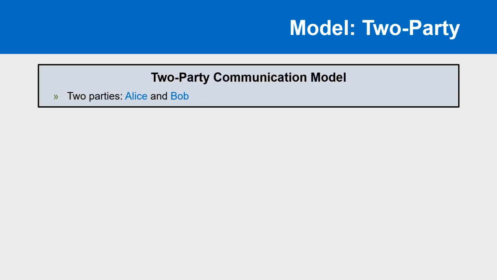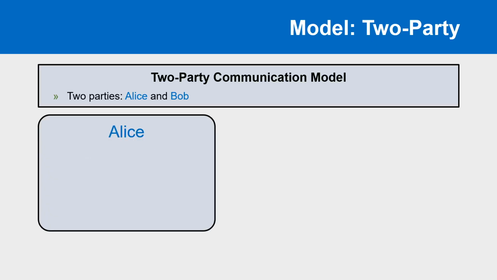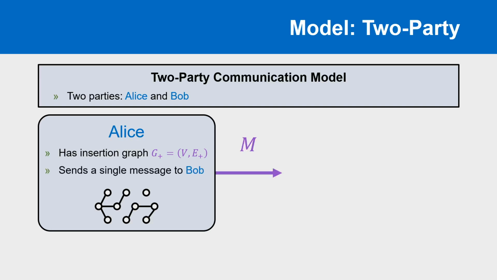The second related model is the 2-party one-way communication model. In this model, we have 2 parties that I'll call Alice and Bob. Alice has one part of the input, a graph called G+. Alice can perform arbitrary computations on her input with no bounds on space or time used, but can only send a single message M to Bob.